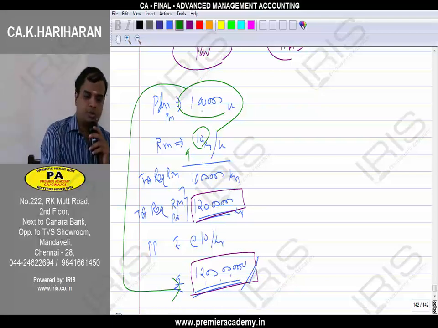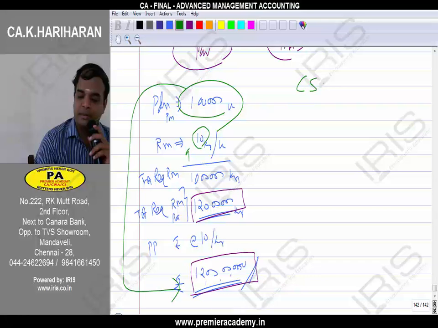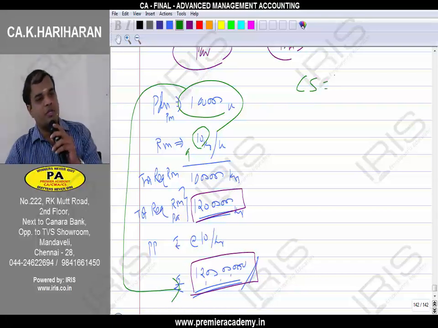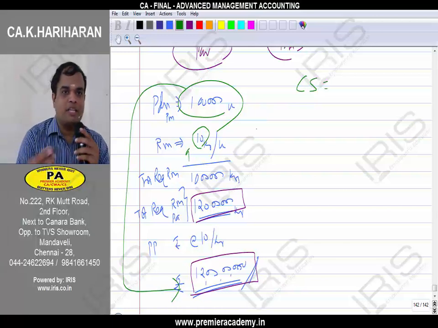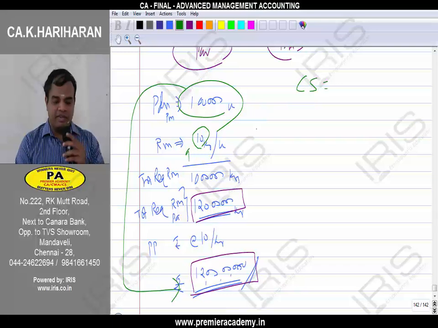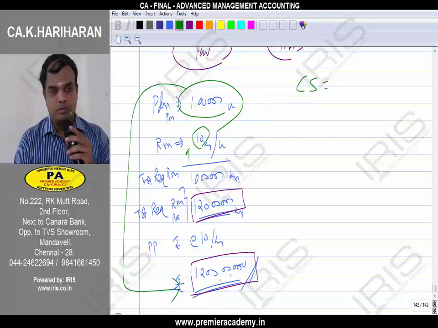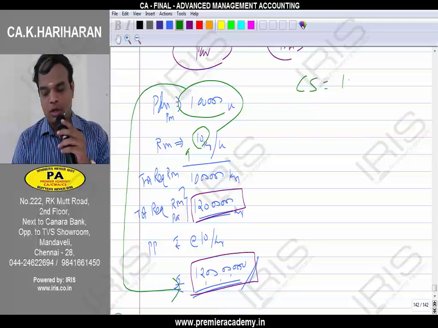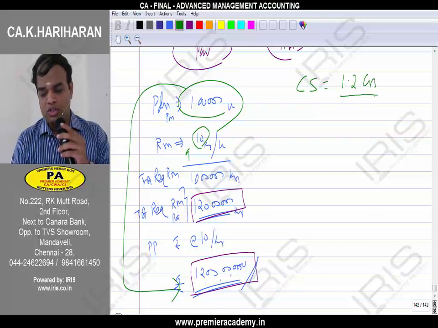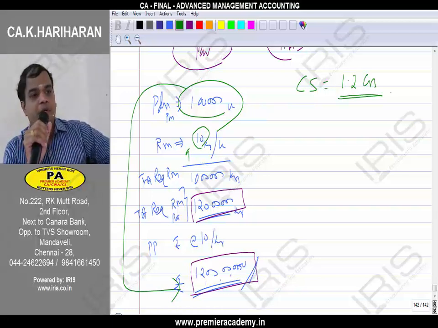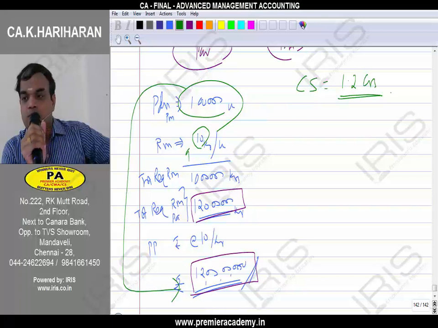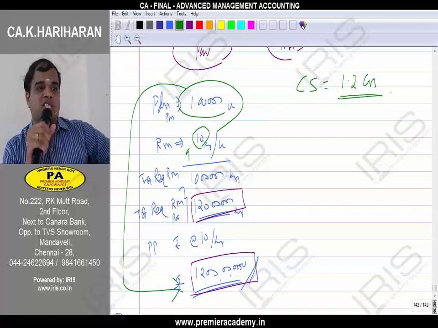Accepted. So how much is the cost saving to the company? Nine rupees instead of 10 rupees, nothing but 10 percent. Okay, 10% saving. So 10 percent on 12 crore is equal to 1.2 crore saving to the company. Cost saving to the company comes to 1.2 crores. Accepting or not, all of you? Now, 1.2 crores cost saving. It's a visible cost saving.